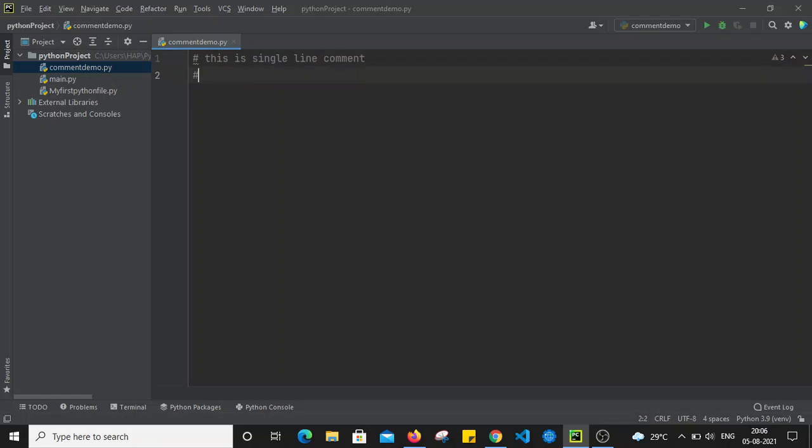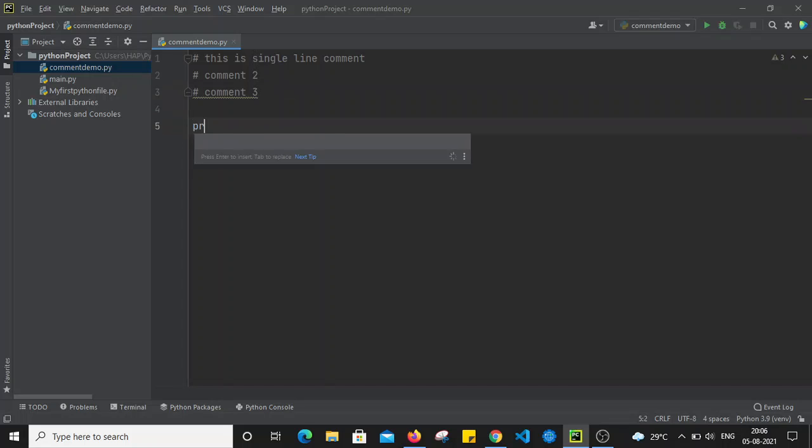Similarly, we can also add, for example, comment 2. So we can also write in this way as well. Whatever I write after the hash symbol, that is part of the comment only. So this is also a single line comment. So these are all the single line comments.